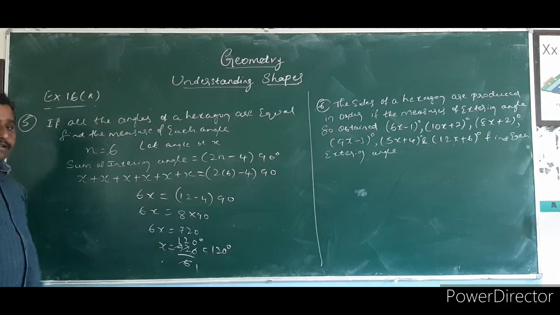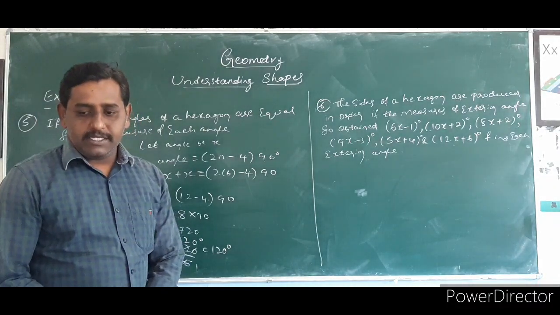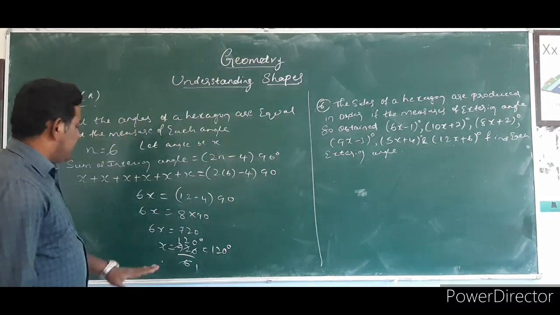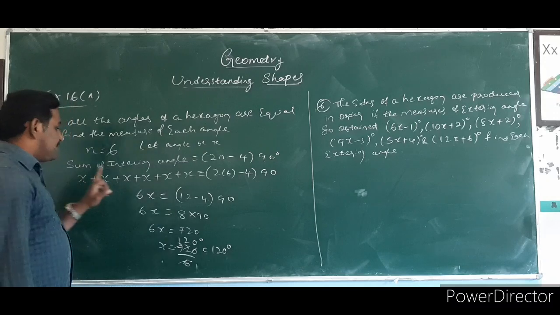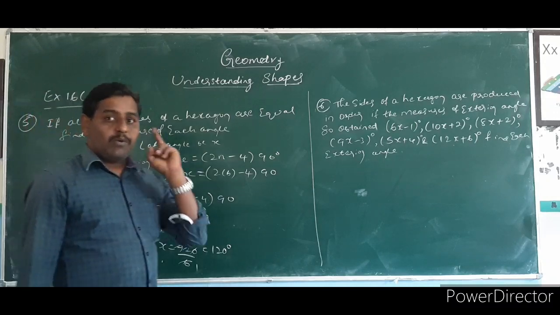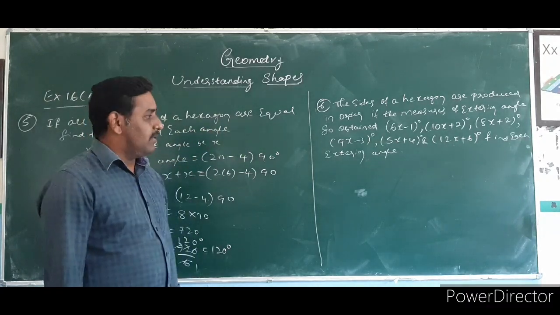So each angle of the hexagon is equal to 120 degrees. If x is equal to 120, all 6 angles must be equal to 120, because it is given in the problem that all angles are equal.